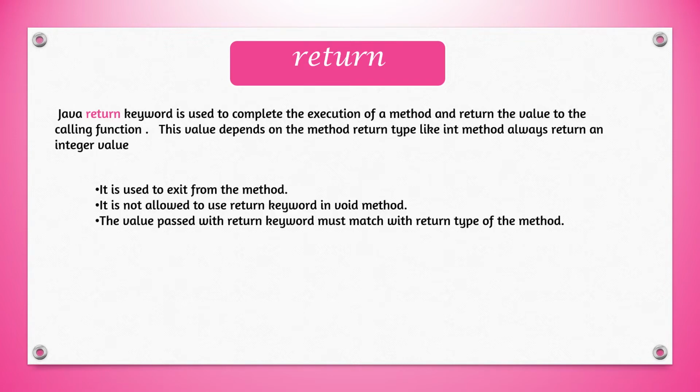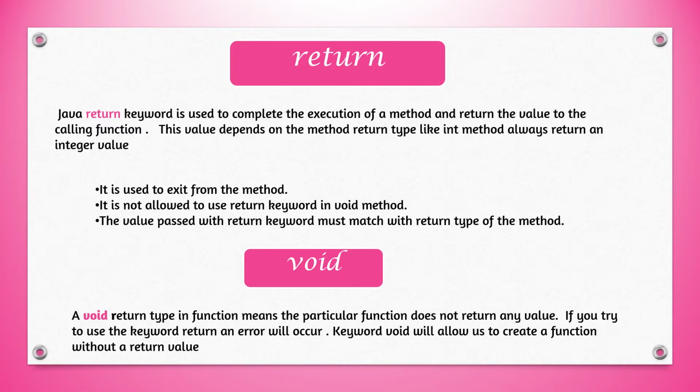And now the three main points to remember. Return keyword is used to exit from the method. It is not allowed to use the return keyword in a void method, and the value passed with the return keyword must match with the return type of the method. And now the void return type means the function will not return a value to the calling function. And after using void, if you try to return a value to the main program or calling function, an error will occur and the program will not compile.